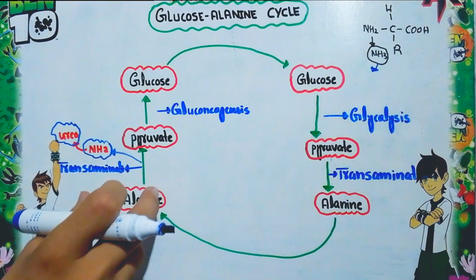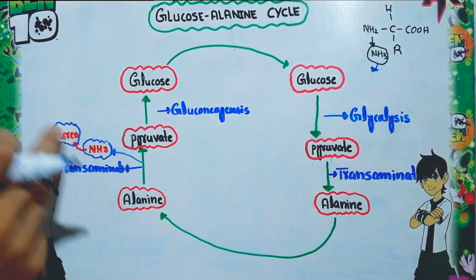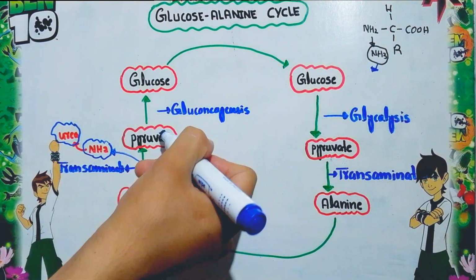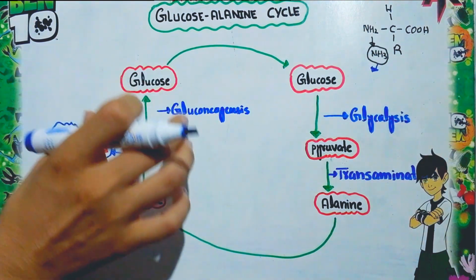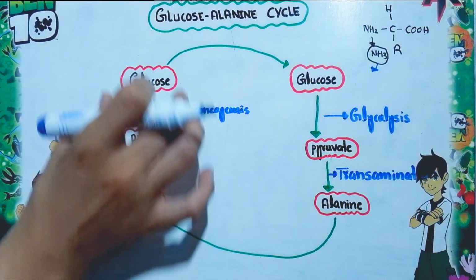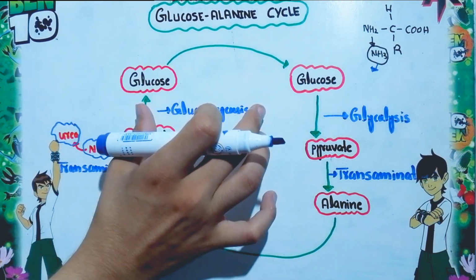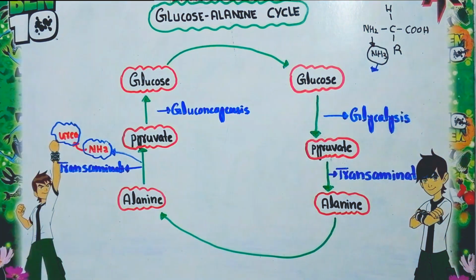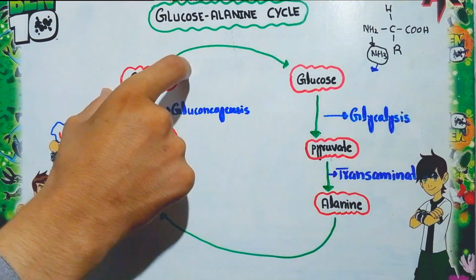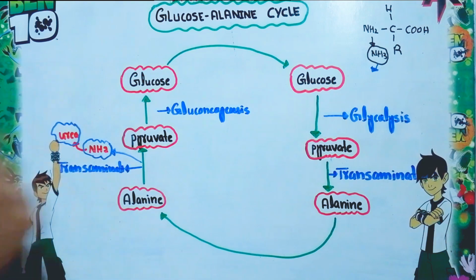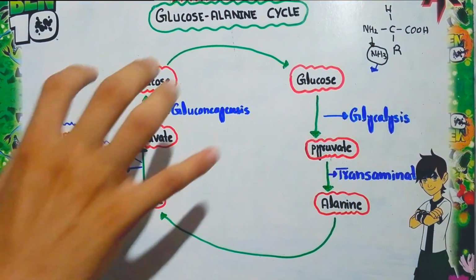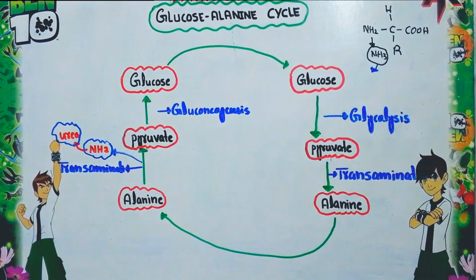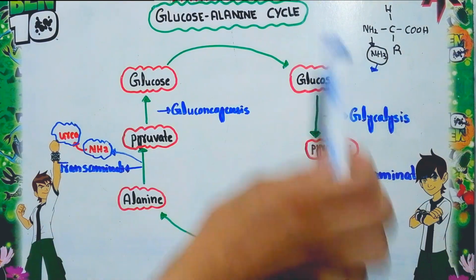The pyruvate formed from alanine through transamination is again used for conversion into glucose. This process is called gluconeogenesis. This glucose is then available for the skeletal muscle to produce energy. So this is the overall process of the glucose-alanine cycle, which occurs between the liver and skeletal muscle.